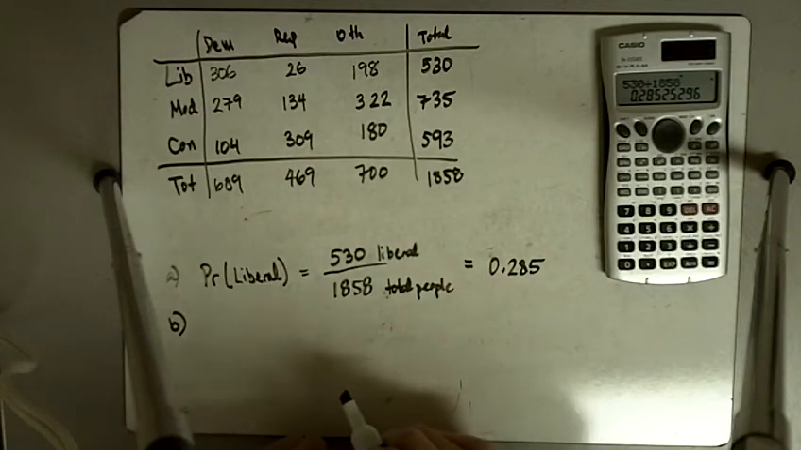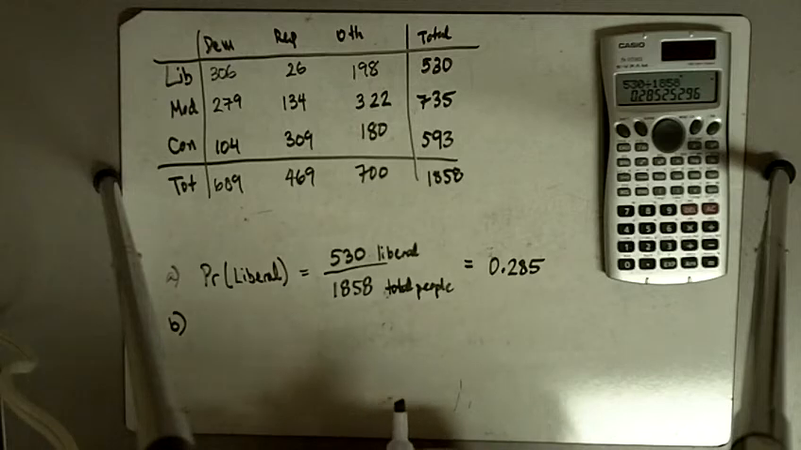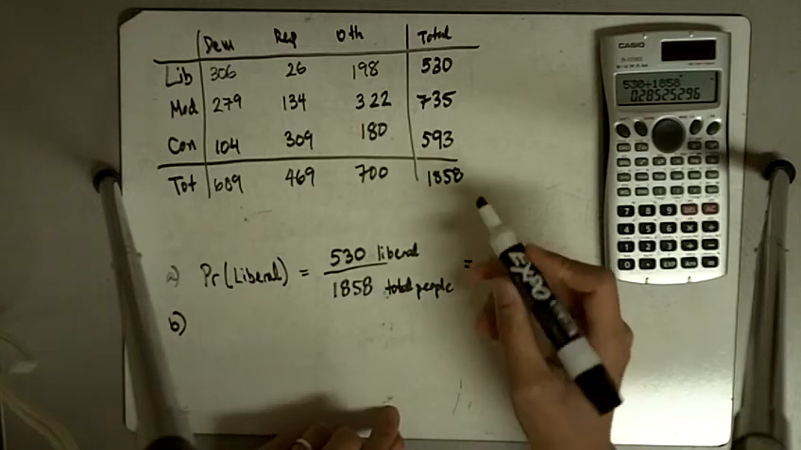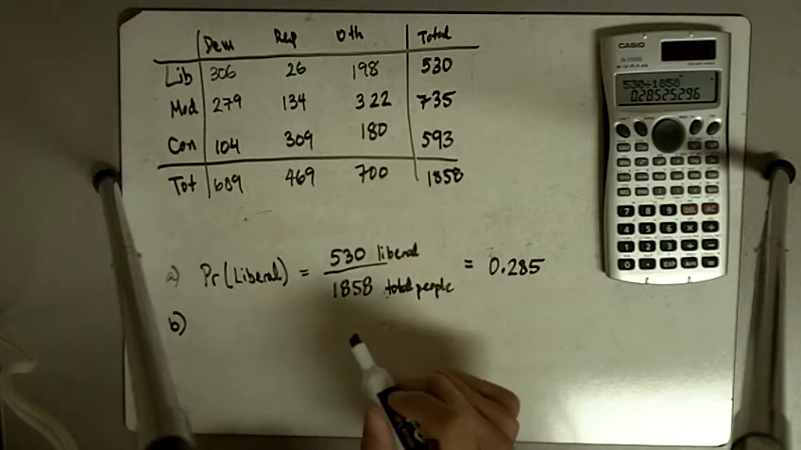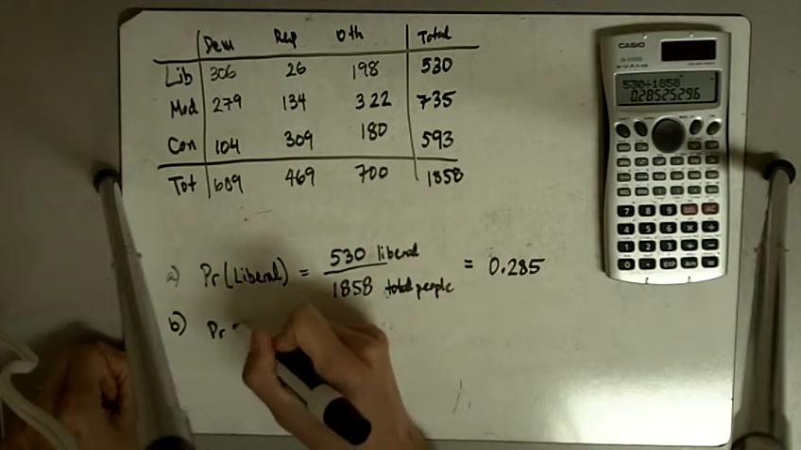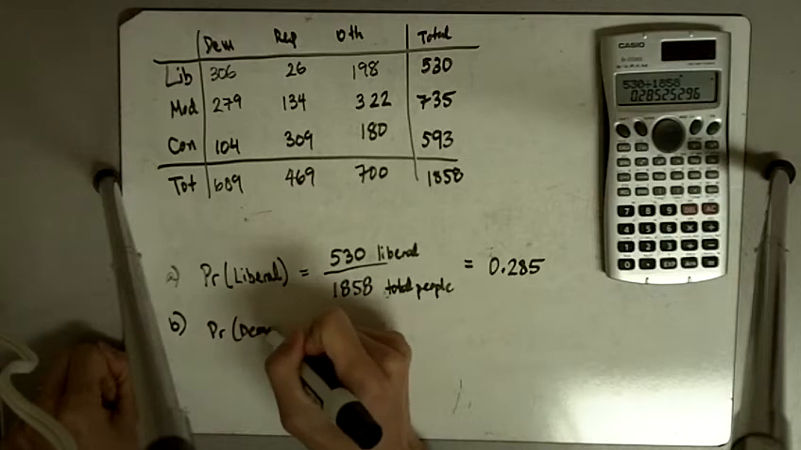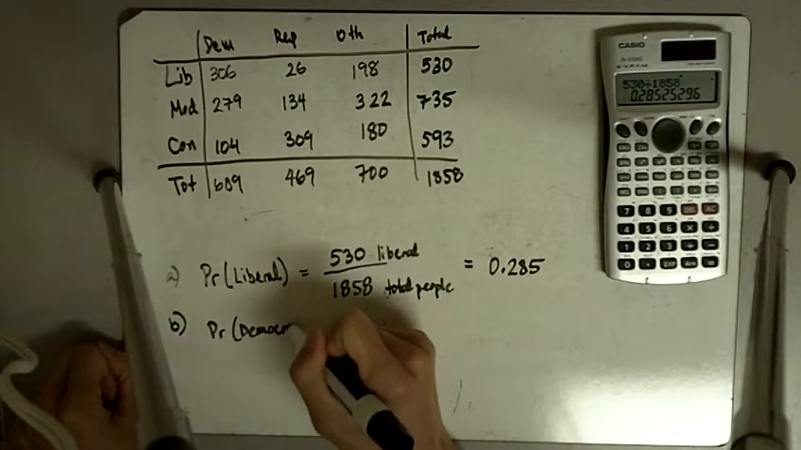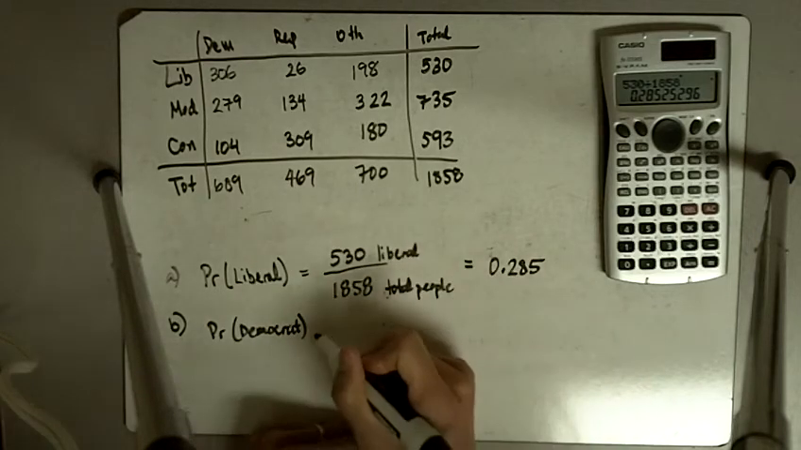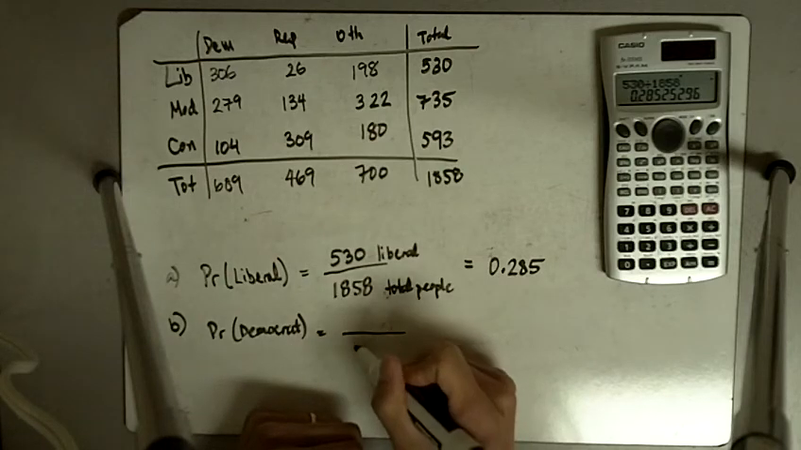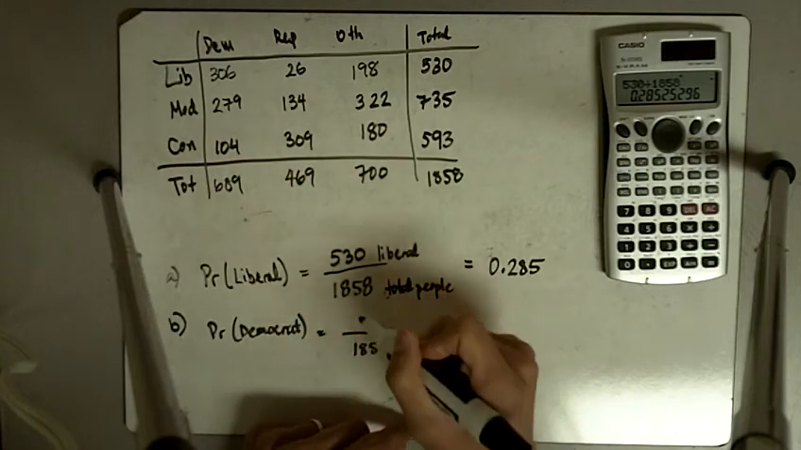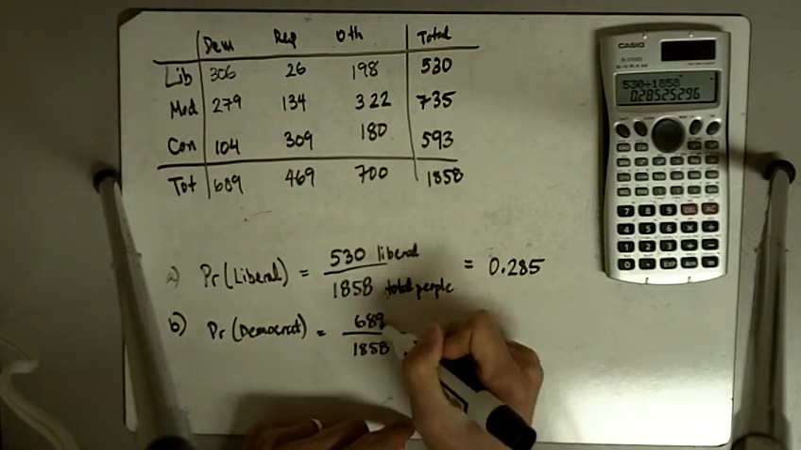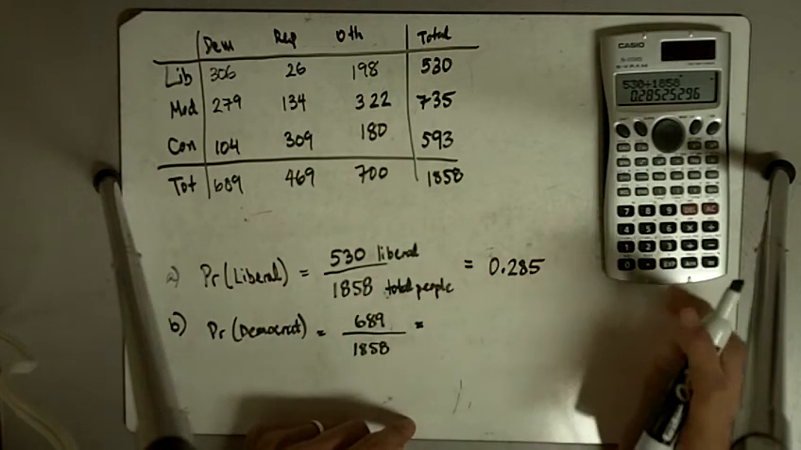And then the next part says if one person is chosen randomly from the group, again we're looking at a total of 1,858 people, what is the probability that the person is a Democrat? So we're going to ask the probability of someone being a Democrat out of the 1,858 people. So again, our denominator, we put 1,858, but we have a total of 689 people who identify themselves as Democrats.